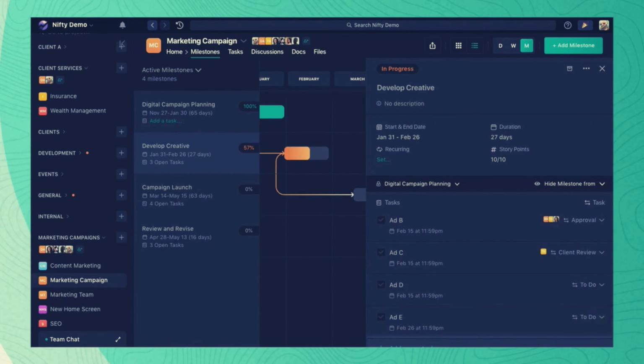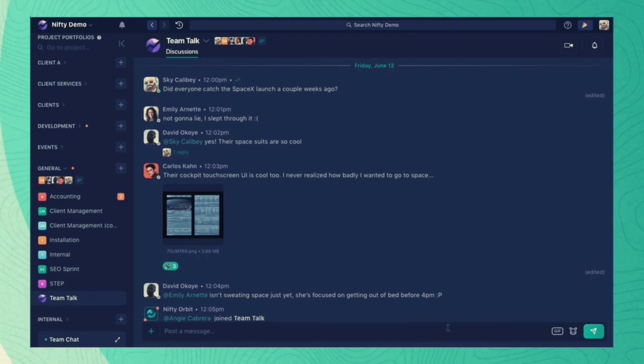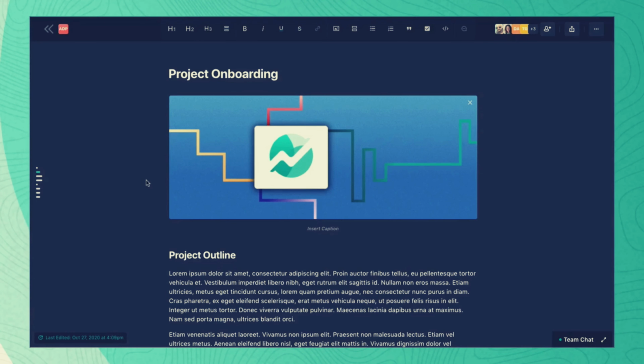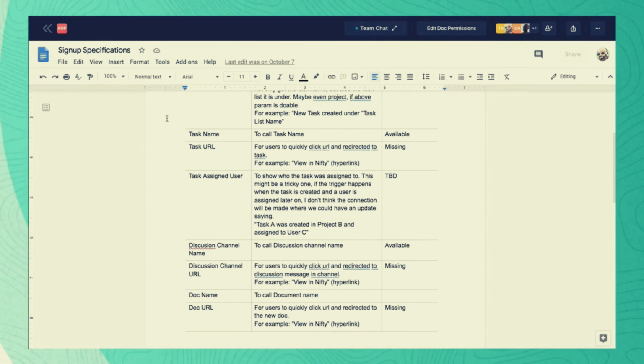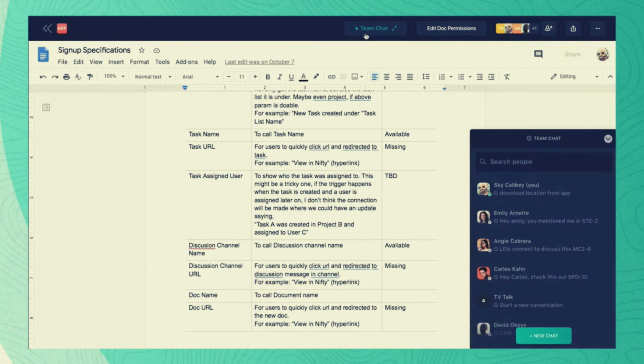You can list and delist these tasks as well and can assign these tasks to your team members. Nifty provides you the discussion section where you can discuss your project and start the Zoom meeting with your team members. Nifty also provides you the options of project onboarding where you can upload the document files in which you can define the task and can chat with your team members as well.